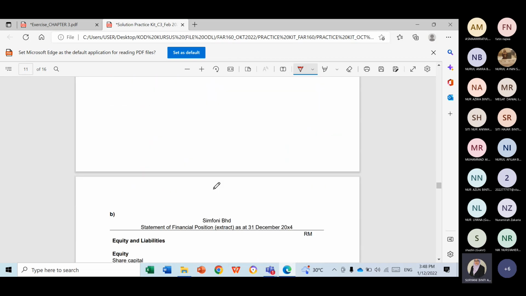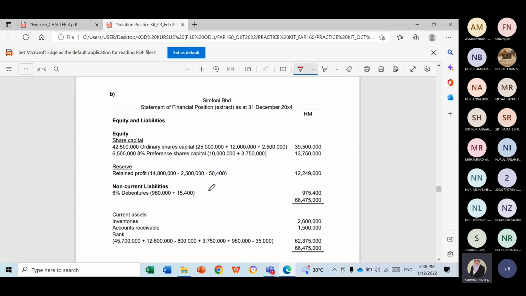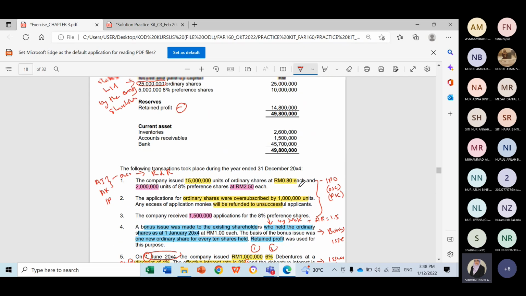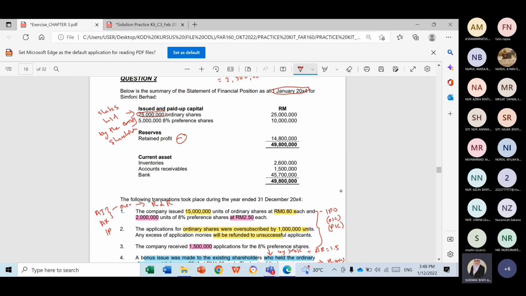Okay, final one. Let's prepare the statement of financial position. So we will be based on this one. This is the old one, or we call it the balance breakdown. So you have to adjust one by one. Do we have adjustment for ordinary shares? Yes. We have adjustment for ordinary shares, preference shares, retained profit. Inventories, no. Current, no. Bank, yes.